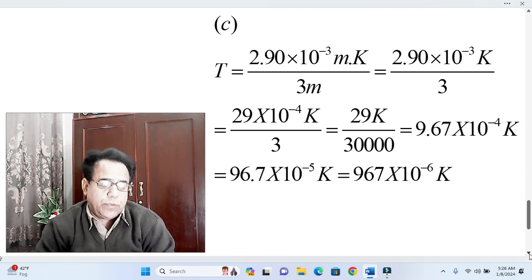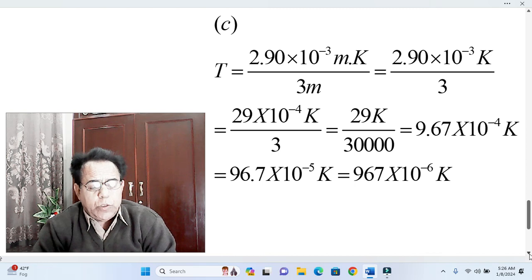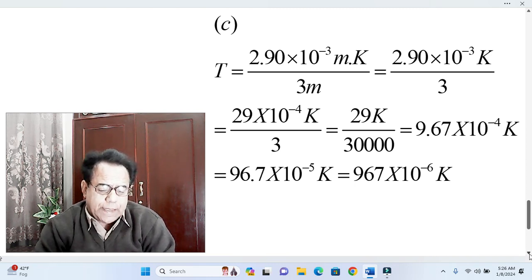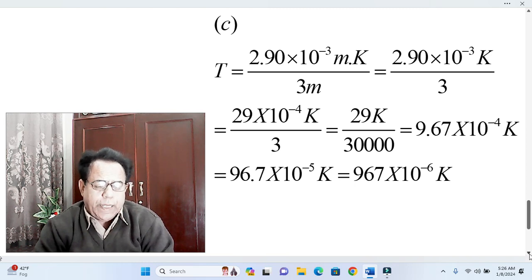Okay, that is to say 10 raised to the power minus 4 in the numerator is equivalent to 10,000 in the denominator, and when 10,000 is multiplied with 3, we get 30,000. Okay, and hence our temperature T becomes equivalently equal to 29 Kelvin divided by 30,000.